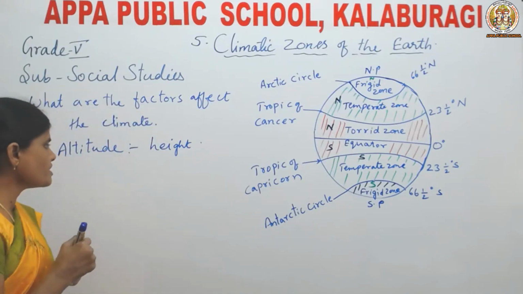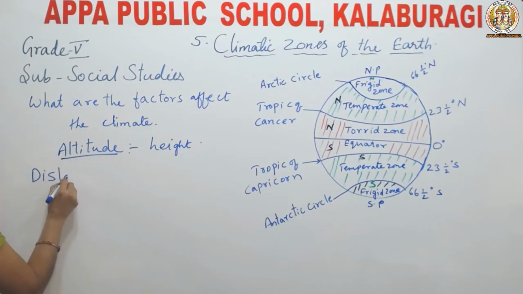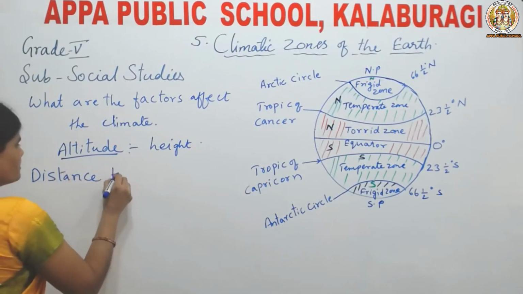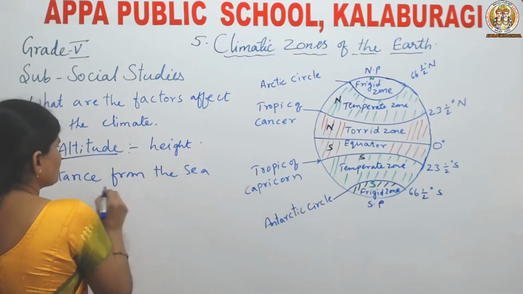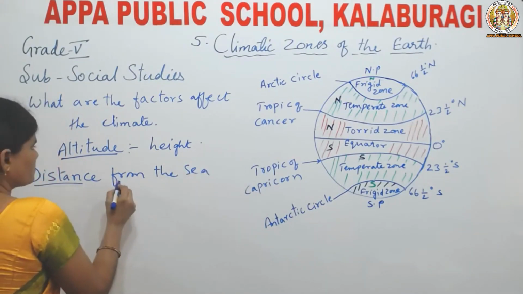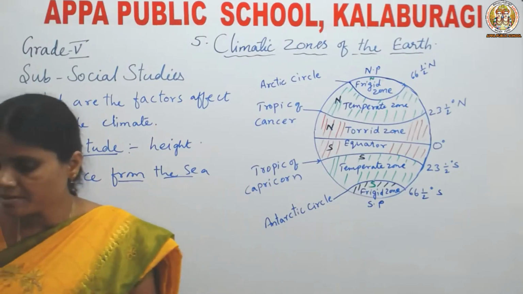Next one is distance from the sea. How does the distance from the sea affect the climate? Let us see now.